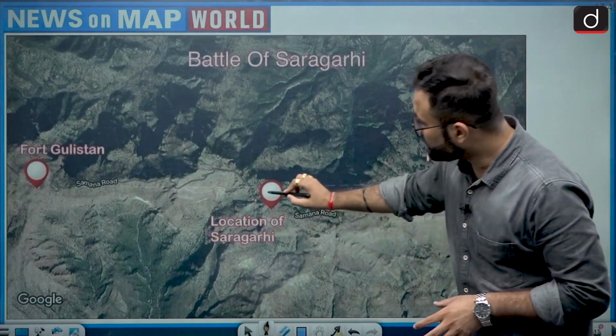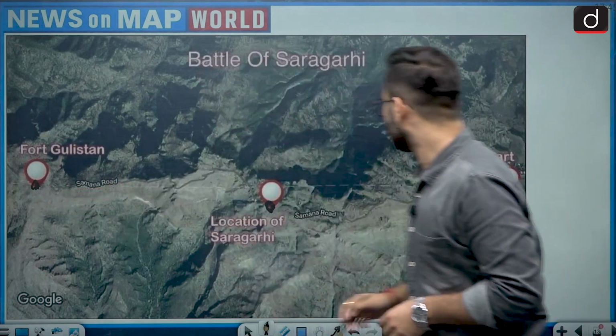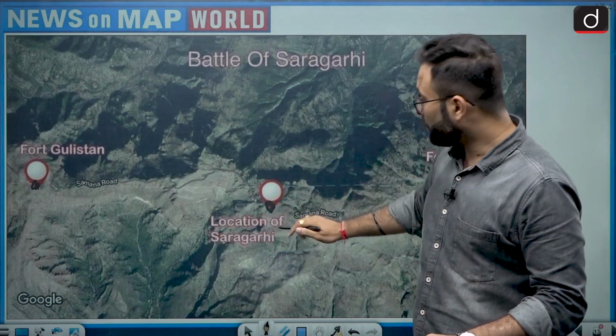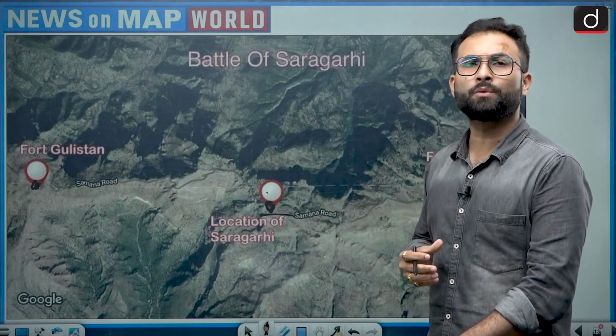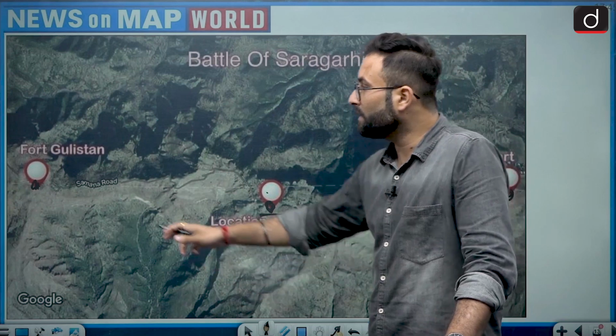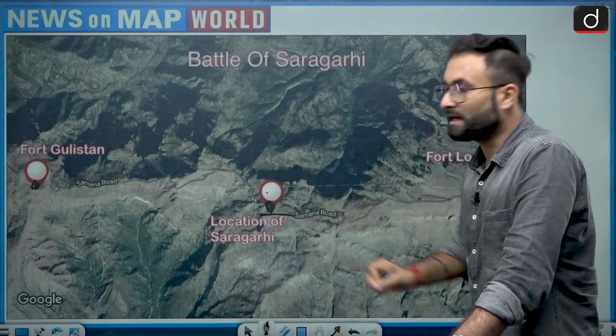This is the location of Saragarhi, this is Fort Gulistan, and this is Fort Lockhart. Now, this place was on the frontier, and it was used for communication between Gulistan and Lockhart. So that is why this was a strategic location.